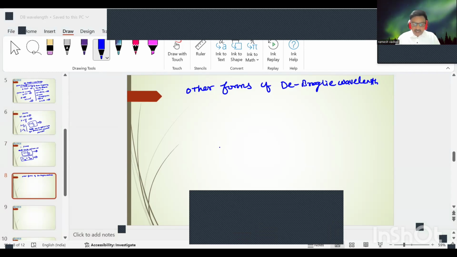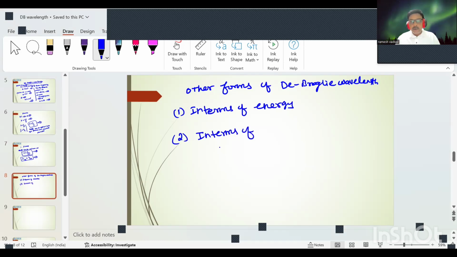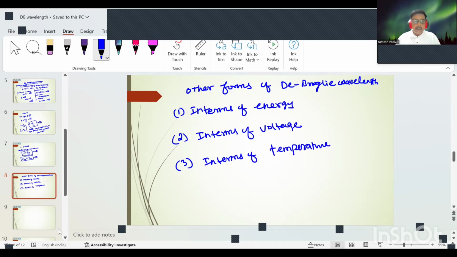For example, first of all, we will discuss the de Broglie wavelength in terms of energy, in terms of voltage, and in terms of temperature. Now we will discuss them one by one.